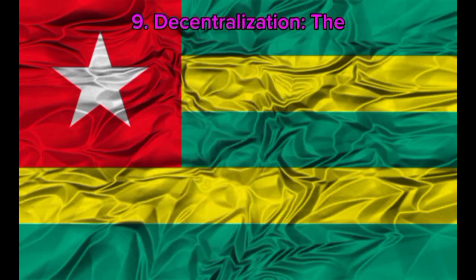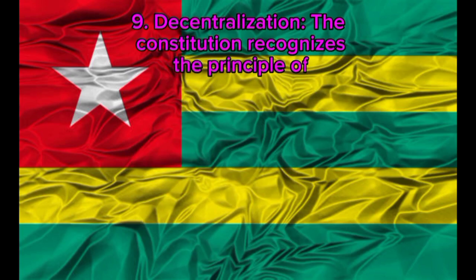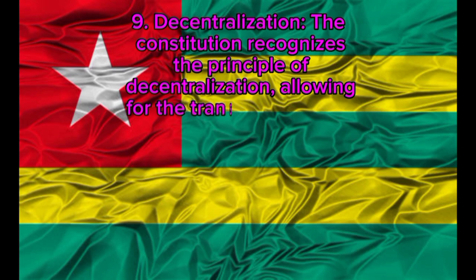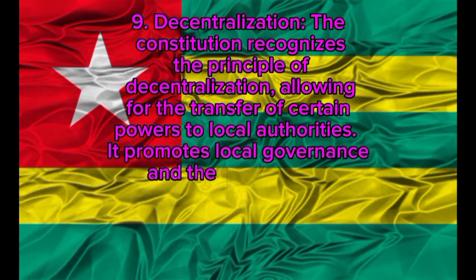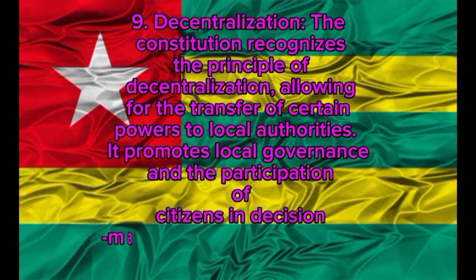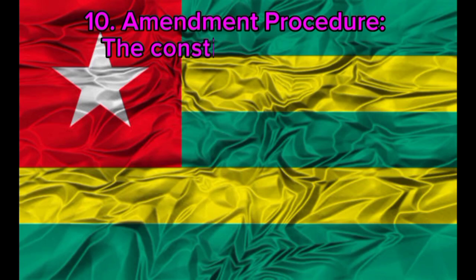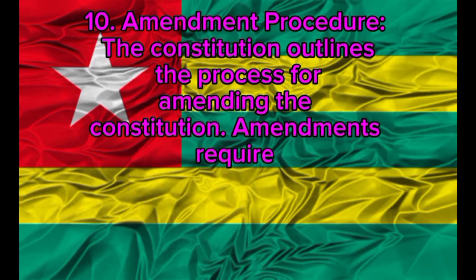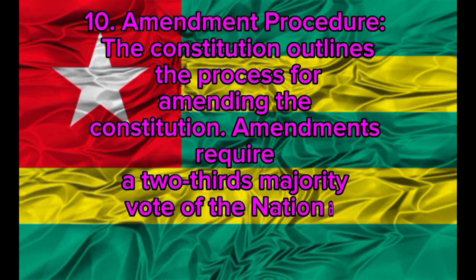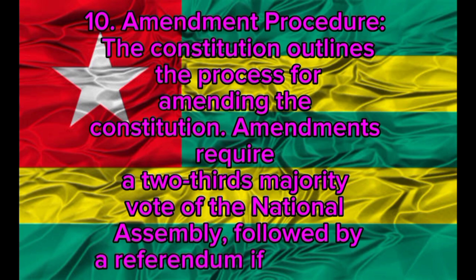9. Decentralization. The Constitution recognizes the principle of decentralization, allowing for the transfer of certain powers to local authorities. It promotes local governance and the participation of citizens in decision-making processes at the local level. 10. Amendment procedure. The Constitution outlines the process for amending the Constitution. Amendments require a 2/3 majority vote of the National Assembly, followed by a referendum if necessary.